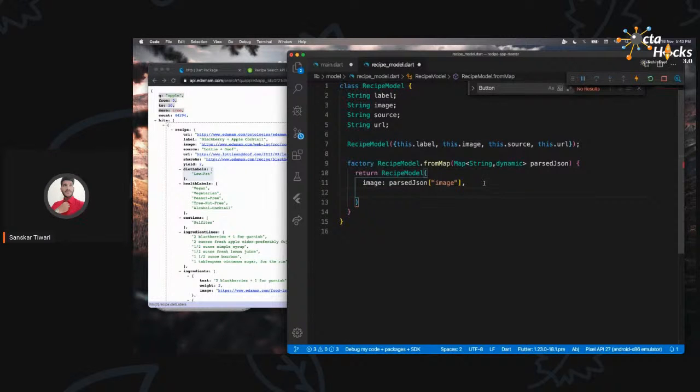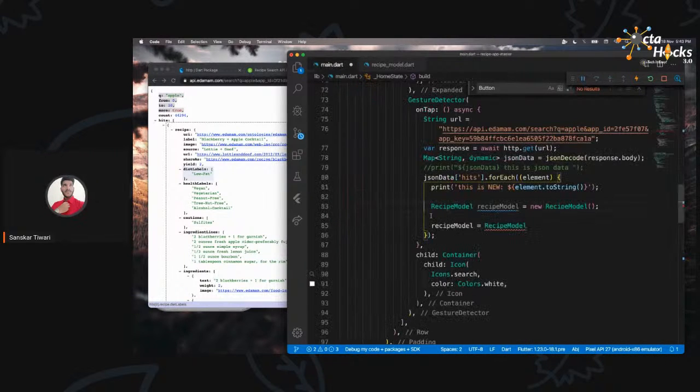So let's do the same for the others. I'm going to say URL, parsed JSON, URL. Then I'm going to say source, parsed JSON, source. I hope these things are clear, because the other ones are the same. Basically, we are getting the value for the URL key, and the value for the source key. Now we are getting the value for the label key. I'm going to say parsed JSON, and then label. Okay, now we will end that with a semicolon, and we are good to go.